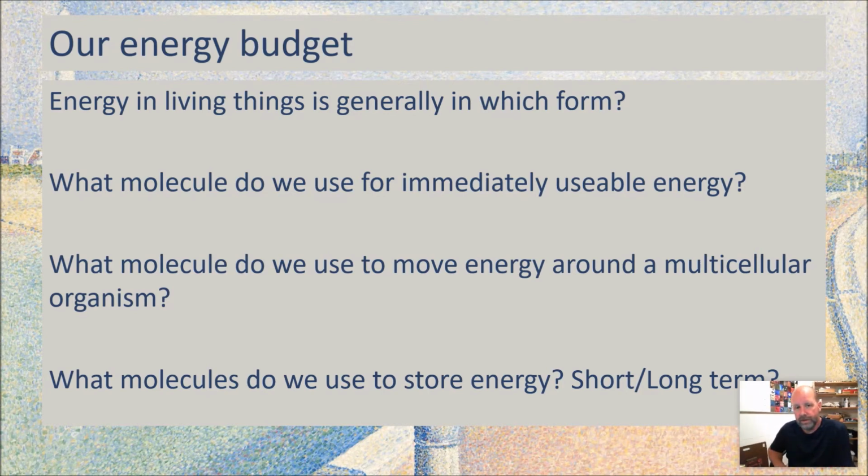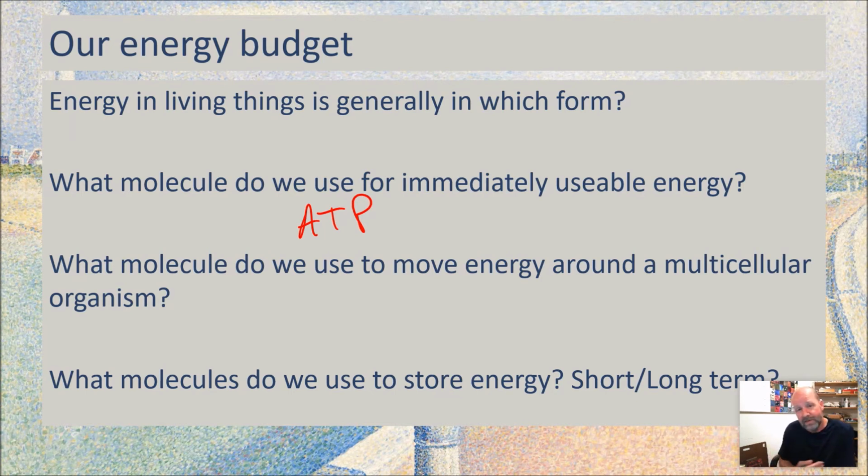But this chemical energy, right, is originally trapped by some plant somewhere. Some plant did photosynthesis and trapped energy that came as light, turned it into chemical energy. Remember, energy is not made or destroyed, but we can convert it into different forms. And that chemical energy can then be passed on from organism to organism through the food chain. What we use as immediately usable energy, we've talked about, is ATP. This is a main one. We do use a couple of others. There's GTP and TTP and things like that, but ATP is definitely the main one.